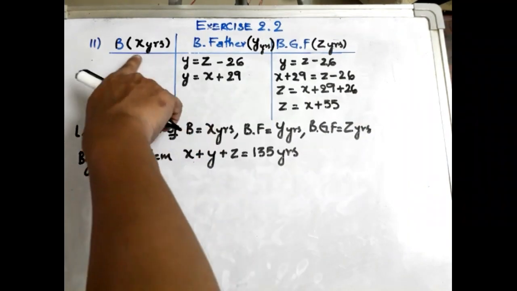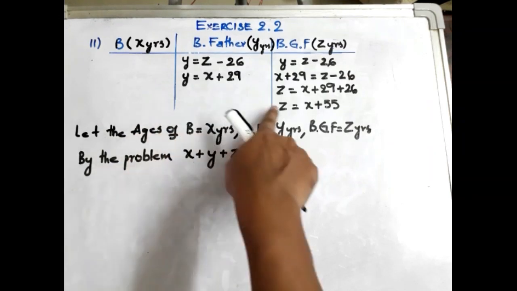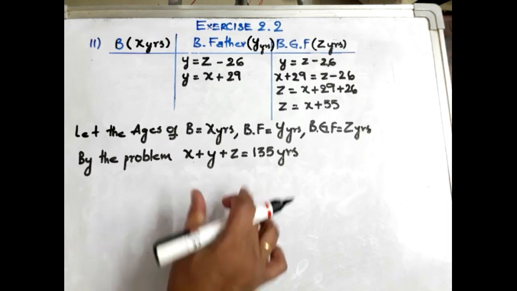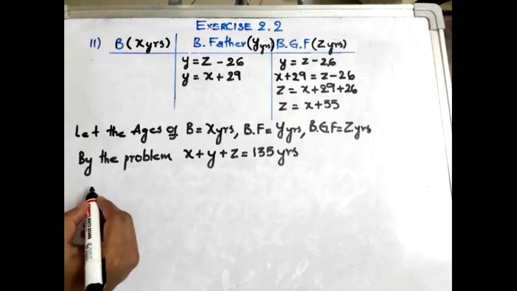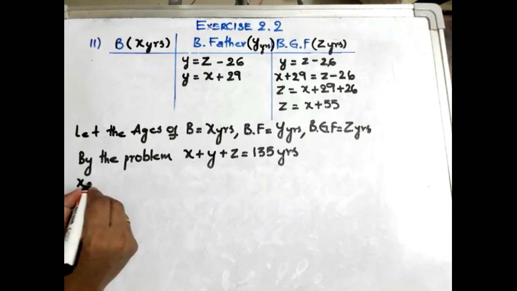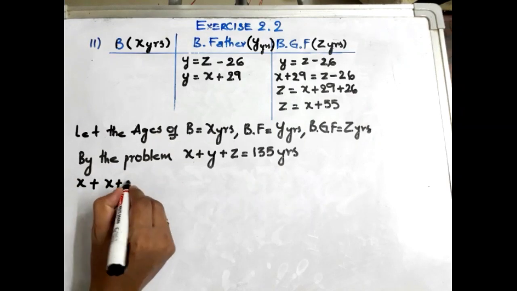Now we have X here. The Y value we got in terms of X, and Z also in terms of X. So now let us substitute the values of X, Y, Z here to get the answer. Look, X plus, what is the value of Y now? X plus 29.